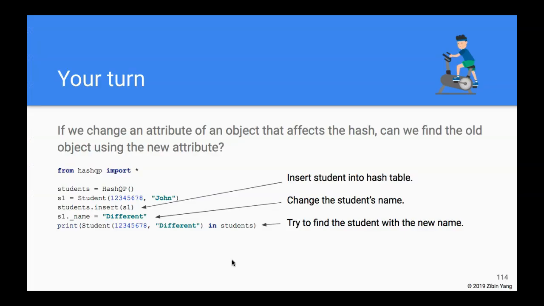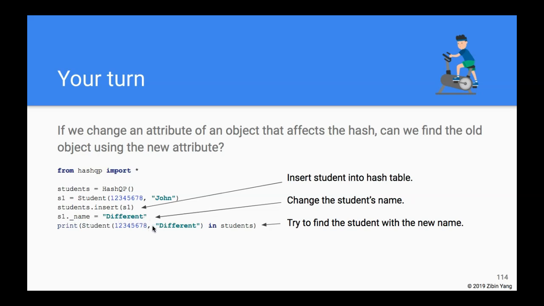So in order to understand a little better how the hash of some particular attributes affects the operation of a hash table, let's do a little thought exercise here, or you can actually try out the code. What I'm doing here is I create a student and insert that student into the hash table. After I insert it, I change that student's name to a different name.